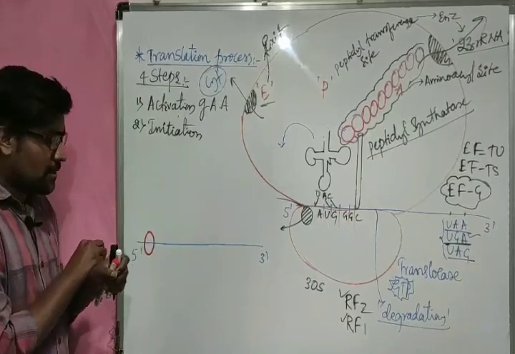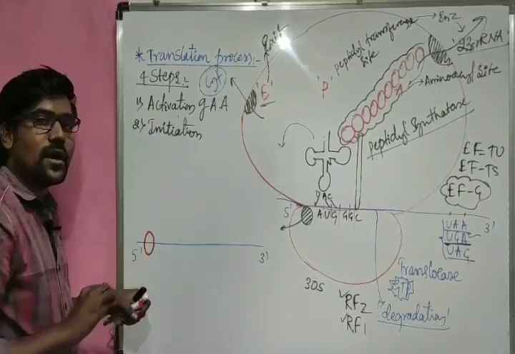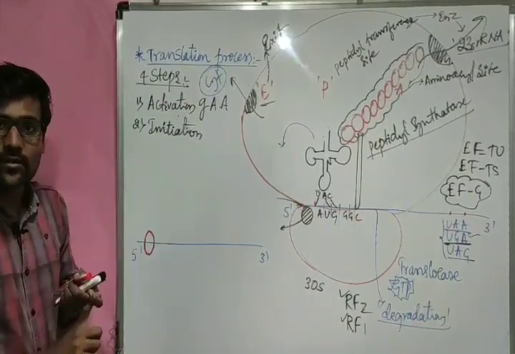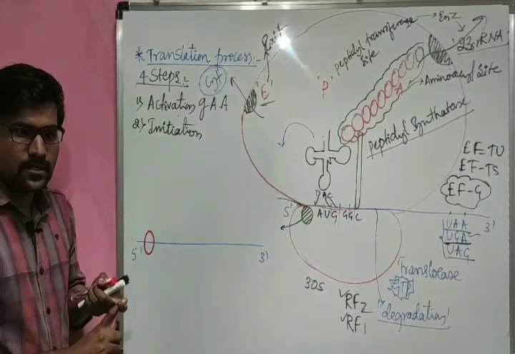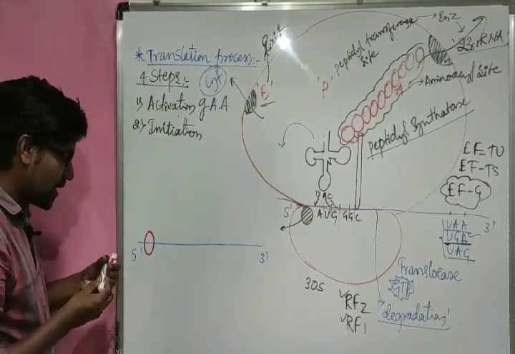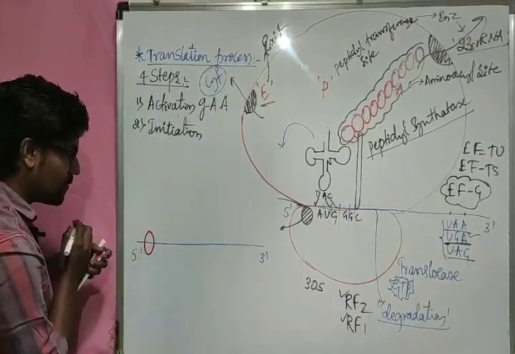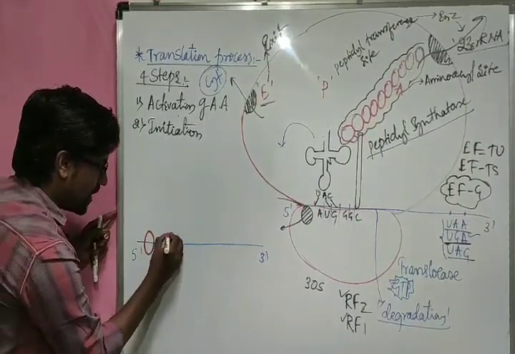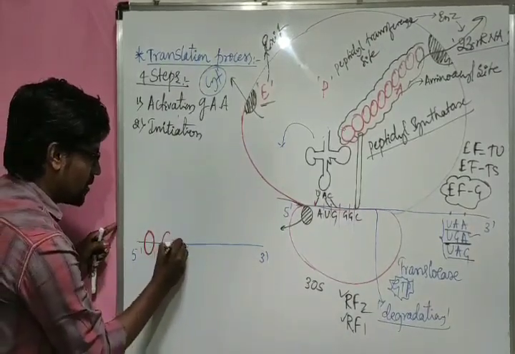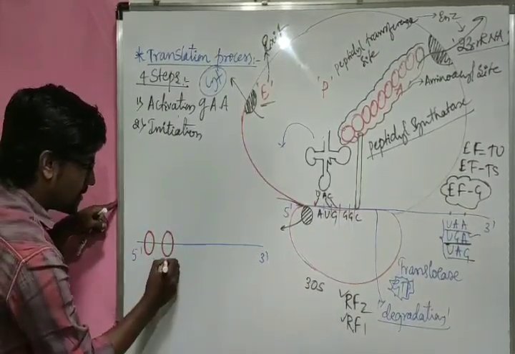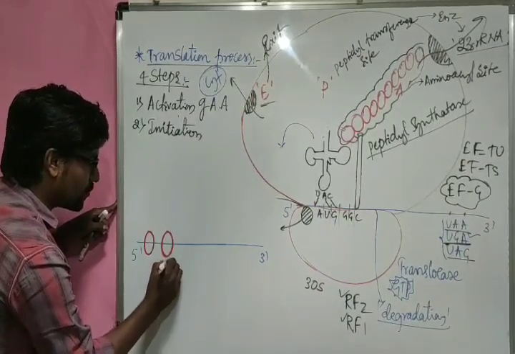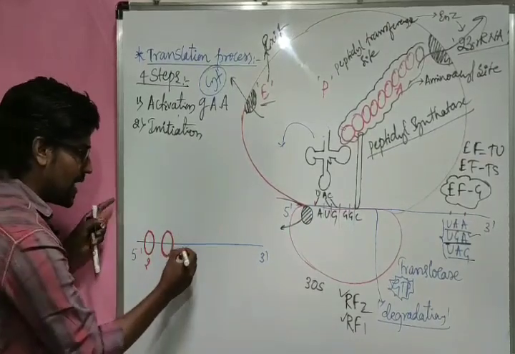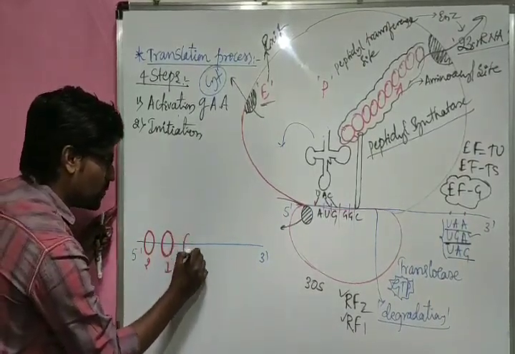But in some cases, many ribosomes attach to one mRNA, hence forming many copies of one polypeptide chain using just one mRNA. Imagine the first ribosome is moving. When it comes to this position, the second ribosome follows it.